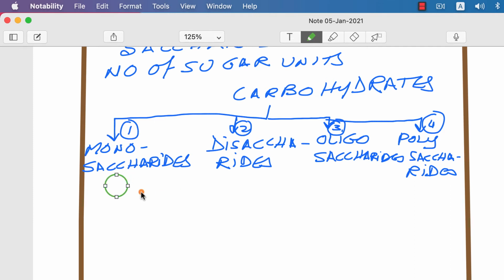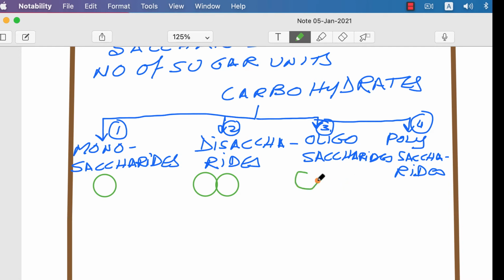Disaccharides means there are two units of sugars joined together. So what are oligosaccharides? The oligosaccharides contain 3 to 9 units.